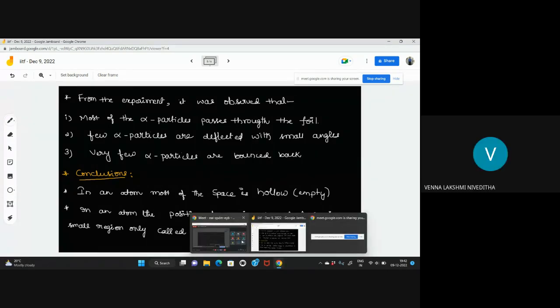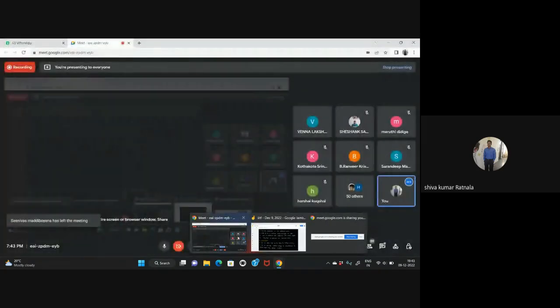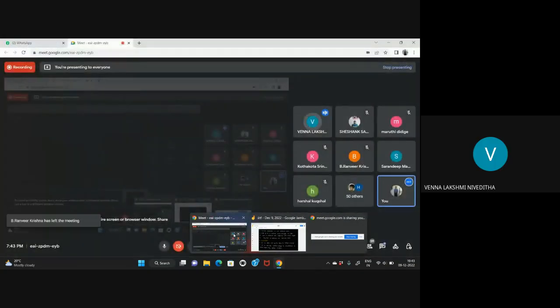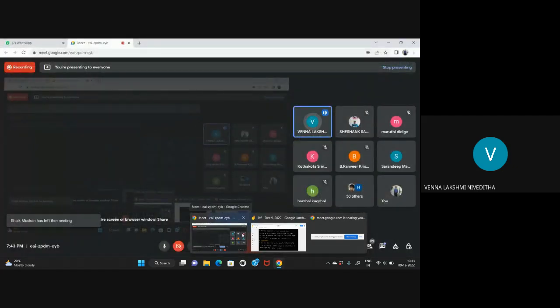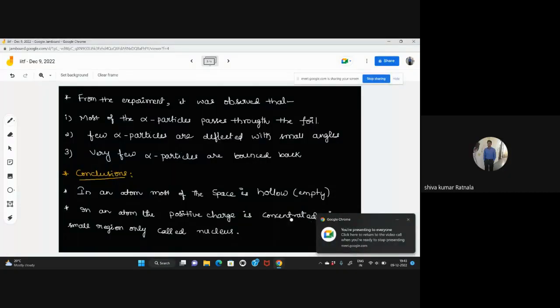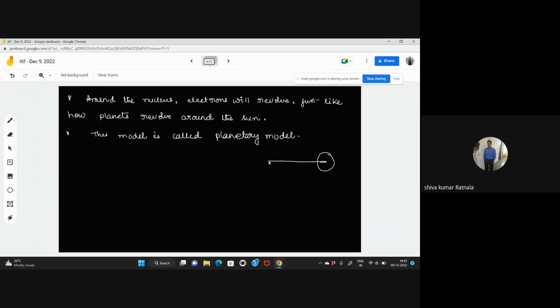Sir, one second. Who asked me about the effects? Yes, sir. Sir, the atom has hollow spaces, so the alpha particles went through easily. Yes. The atom has a small nucleus, so particles bounce back. Yes, that only. Sir, then why are small angles created? In that one also, for example, say I'm taking this as the positive charge. Whenever particles hit straight on, they bounce back.